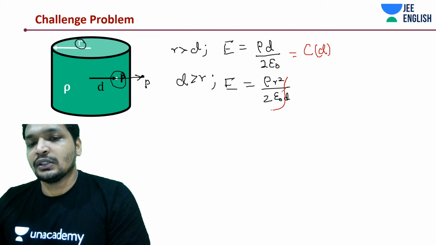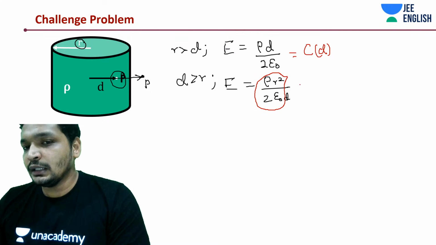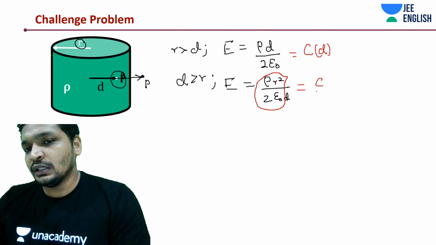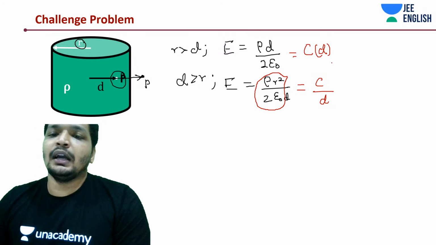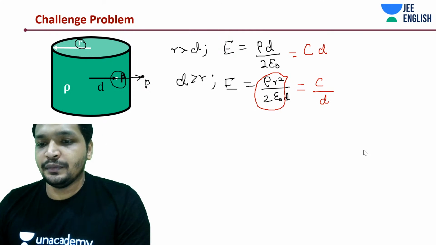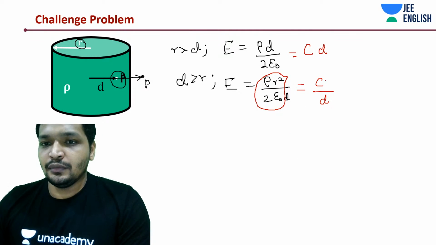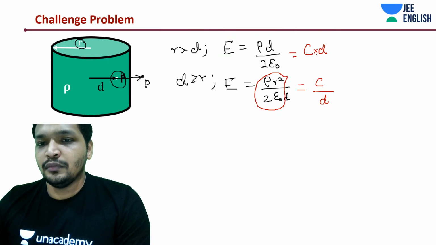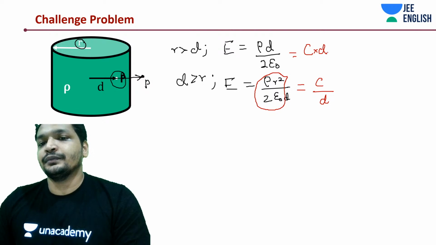This entire thing is constant. So C by D, I'll rather write it as C by D.